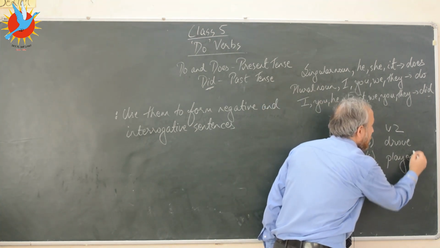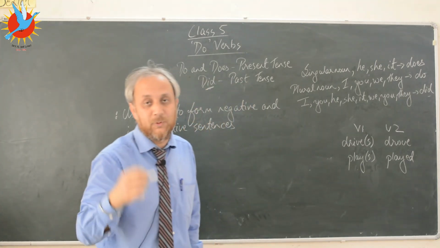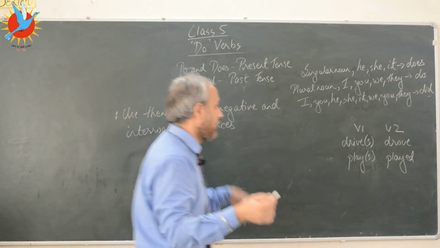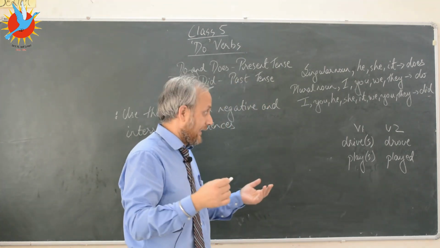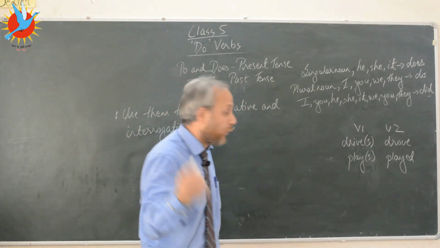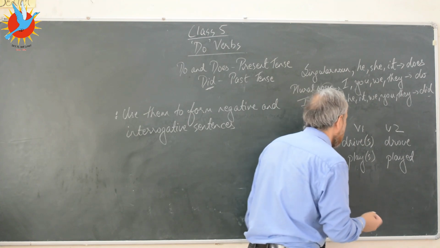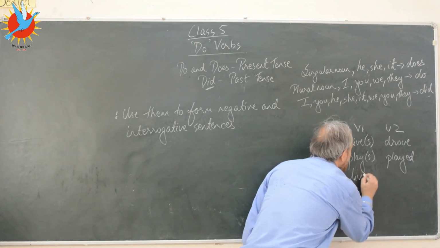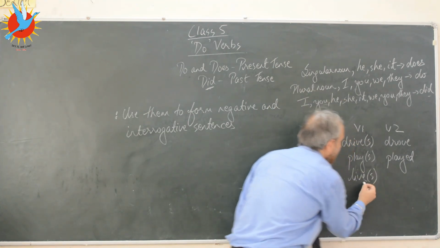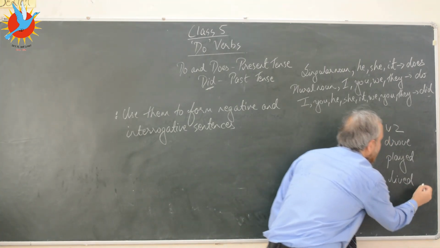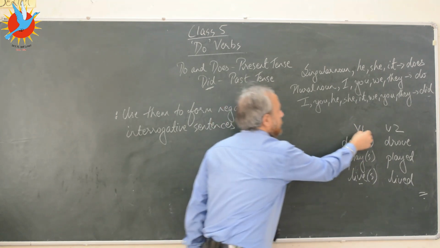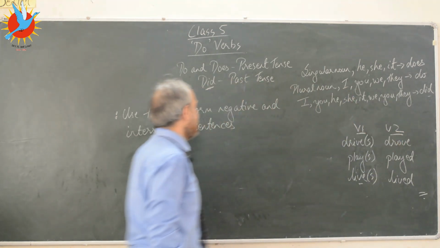Kids, I have already sent you the list of verb 1, verb 2 and verb 3, the list of the verb forms, so please do go through it. I've already spoken about it. Let's look at another verb, live. Verb 2 of live is lived. Just bear this in mind.